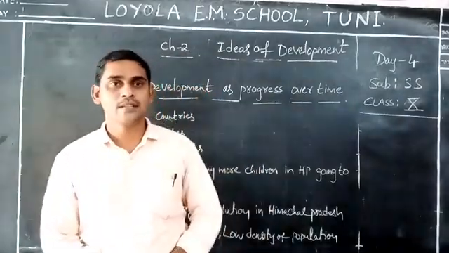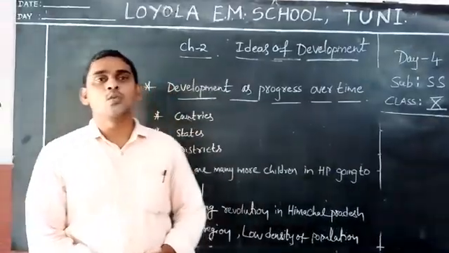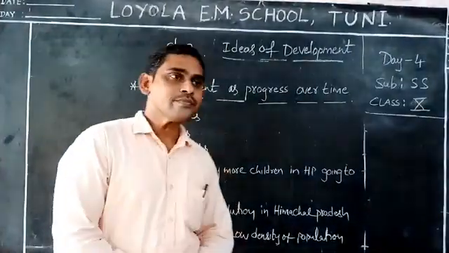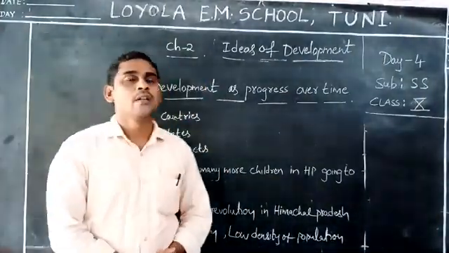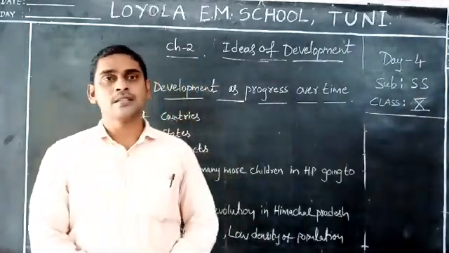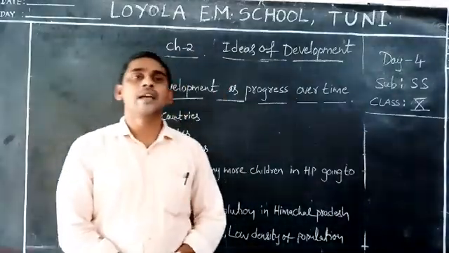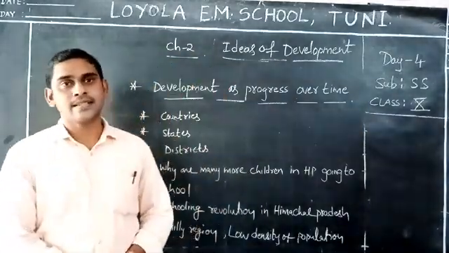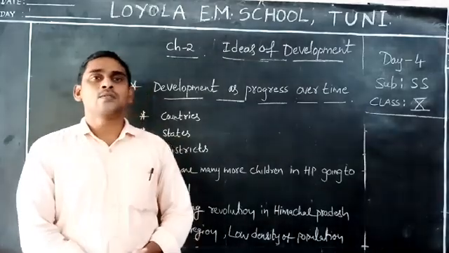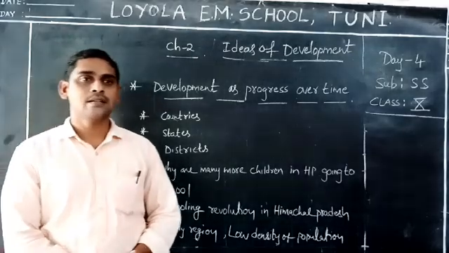Good morning, students. In previous classes we have discussed the Human Development Report, which is published by the UNDP, the United Nations Development Programme, and the HDI, the Human Development Index. We also used three indicators for comparing the countries.